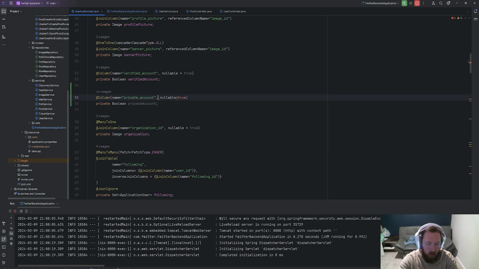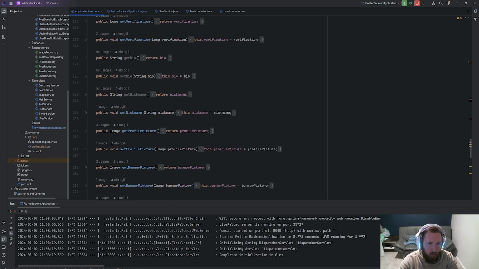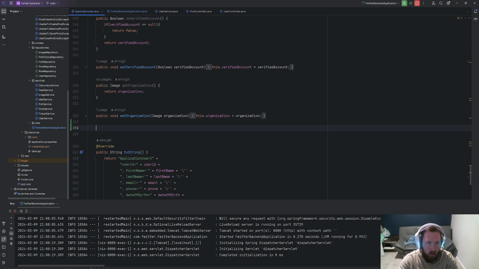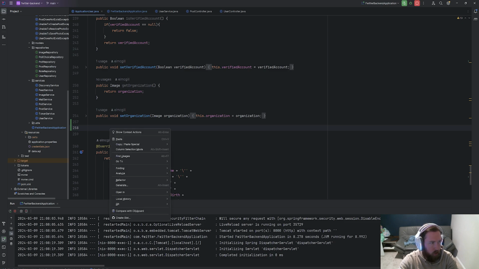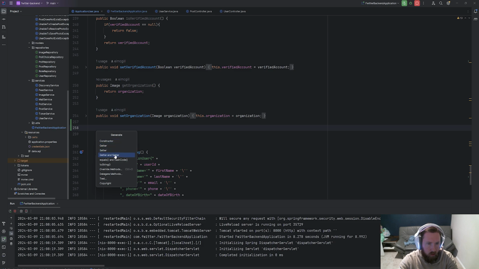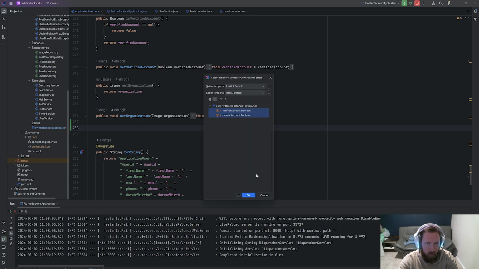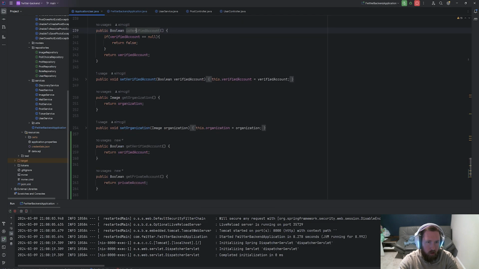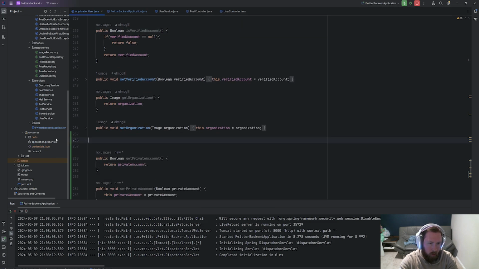Let's also set up our getter and setter. So let's go to the bottom and put the getter and setter down here. The getter we're going to have to kind of set up, but it is what it is. So let's go ahead and generate getter and setter, both of these. Although I guess I didn't do a verified account because it's called isVerifiedAccount. Okay, I don't care about that.